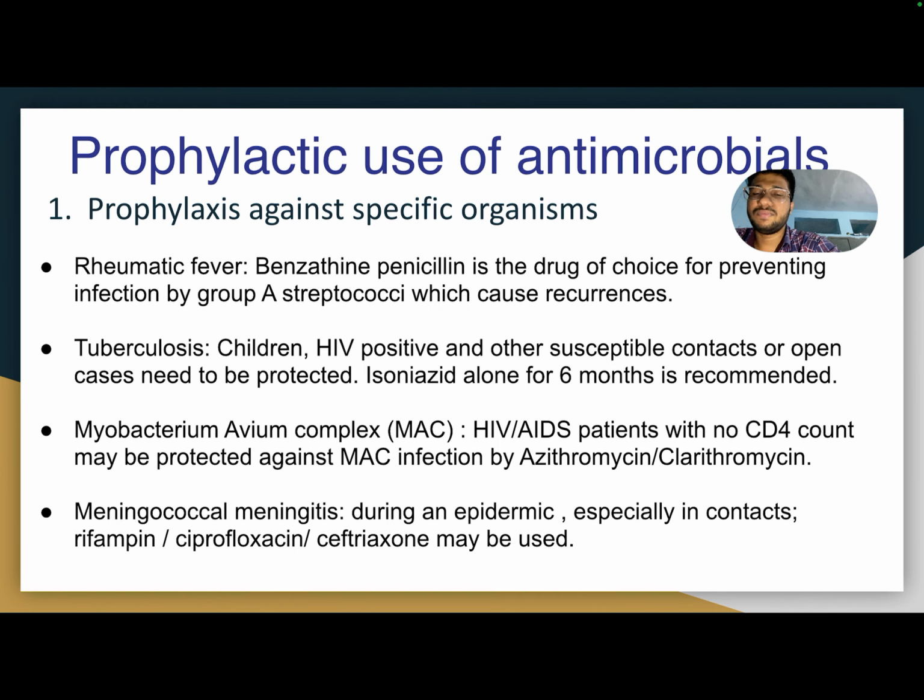The first case is rheumatic fever. Benzathine penicillin is the drug of choice for preventing infection by group A streptococci, which cause recurrence. The second case is tuberculosis. Children, HIV positive people, and other susceptible contacts or open cases need to be protected. Isoniazid alone for 6 months is recommended.